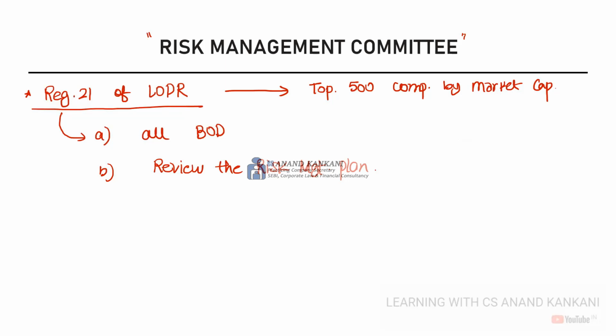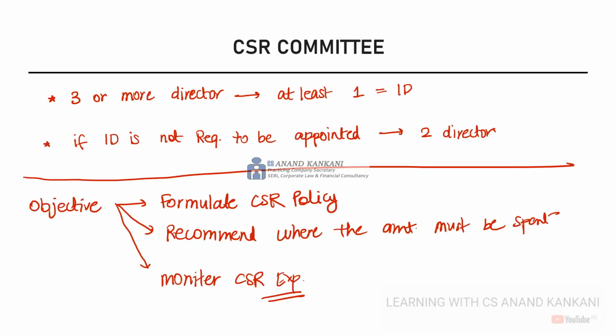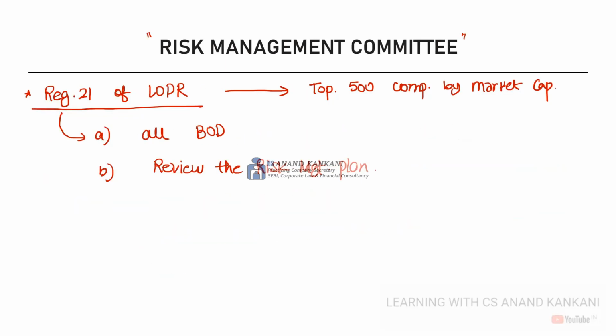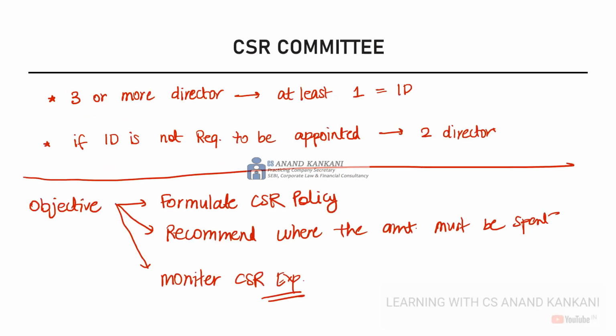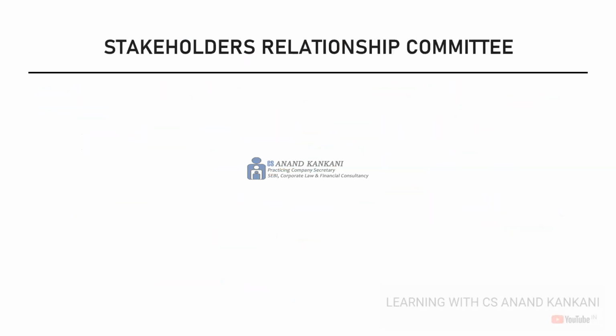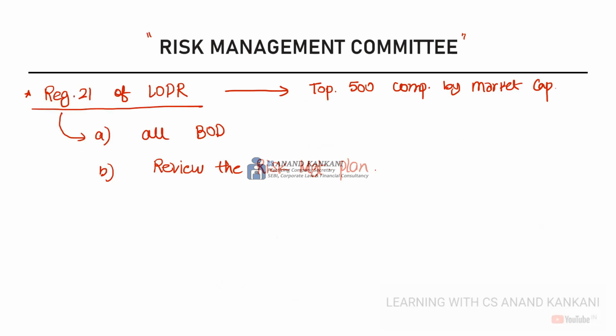When we read that annual report, often we ignore it, but when we read it, we get to know a lot of information, which will be helpful for understanding how these committees work and what their objectives are. Whatever we have discussed till now, how they review the risk management plan, they discuss it there. They have mentioned it in the board report. Then again, in the annual report, they'll mention how the CSR policy is formulated and all those things. Even for the nomination and remuneration committee, the information is given there. So just pick up any annual report of a company. That will be helpful for you all.